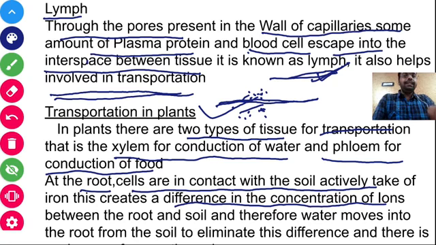So basically there is an ion difference created by the root cells of the plant. To fulfill that difference, there is a concentration difference. Suppose the number of sodium ions inside the soil increases and the number of sodium ions inside the roots decreases. There is a concentration difference between the sodium ions. So the movement will be from a higher concentration to a lower concentration. By this mechanism, the water and other minerals move from the soil to the root to eliminate this difference.